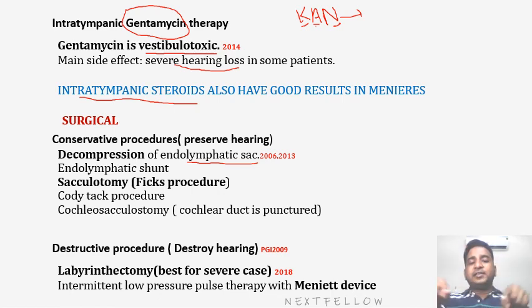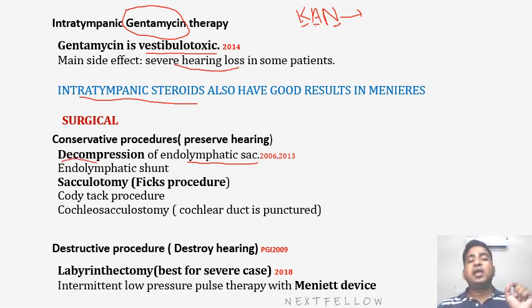I'll tell you. The endolymphatic sac is a membranous system, and any system in the body is covered by a bony layer. So what will you do in this decompression surgery? I will remove this bony part, so that if the bone is removed, this membranous sac will get more space to expand. If it gets the space to expand, increased pressure will not develop. That will reduce the symptoms of Meniere's disease. So that's what we mean by decompression, to open it up from the bony canal. So it is a conservative procedure.